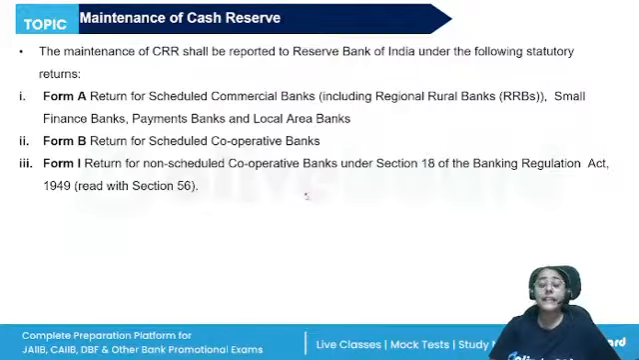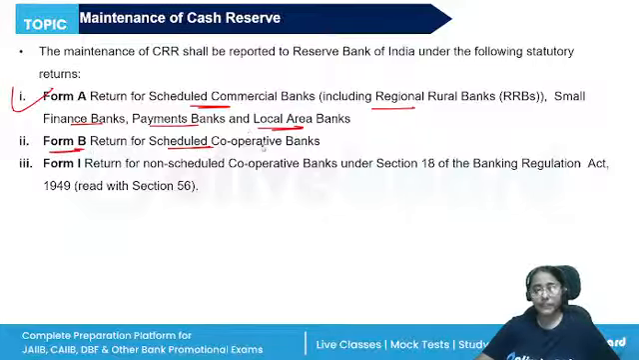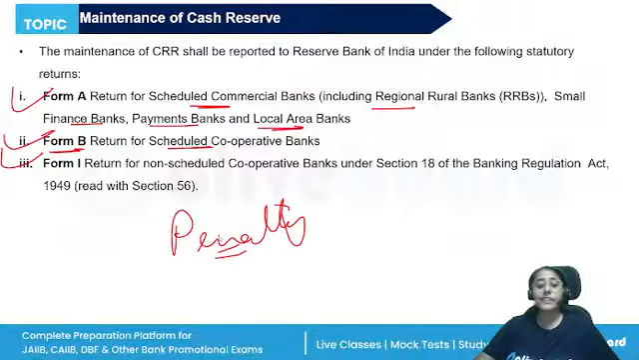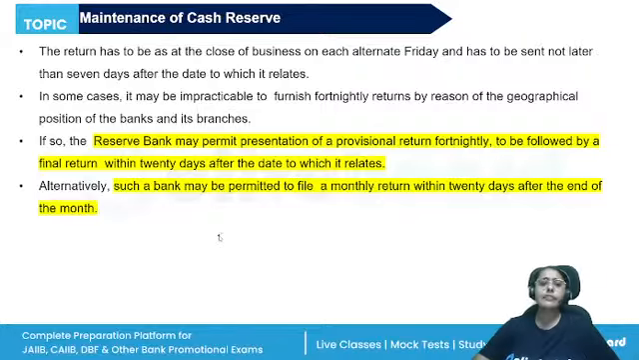Okay. The maintenance of CRR also has to be reported to RBI. Form A, which is the return for the scheduled commercial banks, including RRBs, SFBs, payment banks, and LABs. Form B is for the scheduled cooperative banks. So separate forms are there for separate banks. If they are at any point unable to maintain the CRR, RBI also imposes penalty. So this is important that they maintain it. The return has to be submitted to RBI on each alternate Friday.